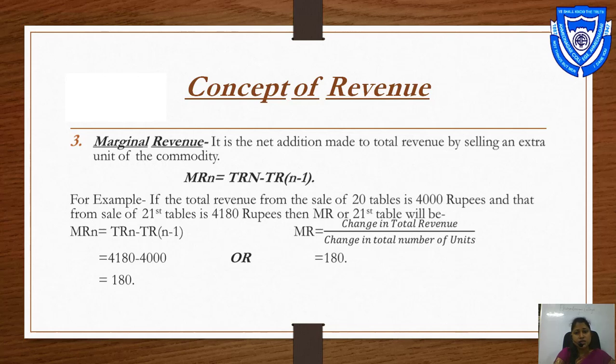So the change in total revenue is 4180 minus 4000, that is 180. 180 divided by change in total number of units. How many extra units? That is 1 extra unit. So 180 divided by 1 is equal to 180.